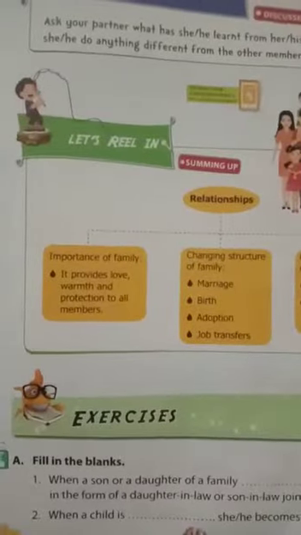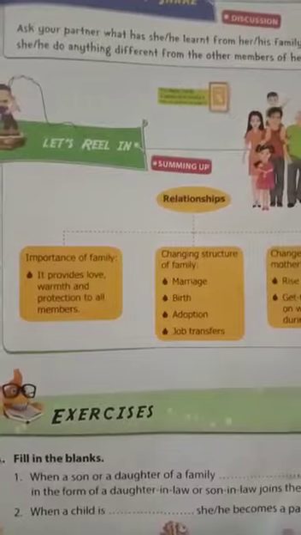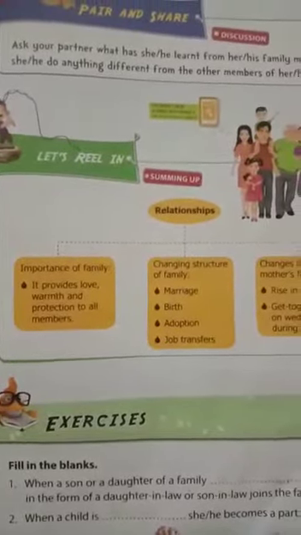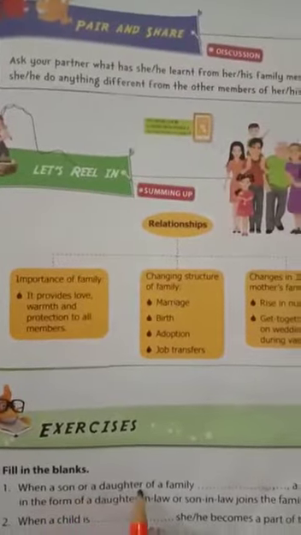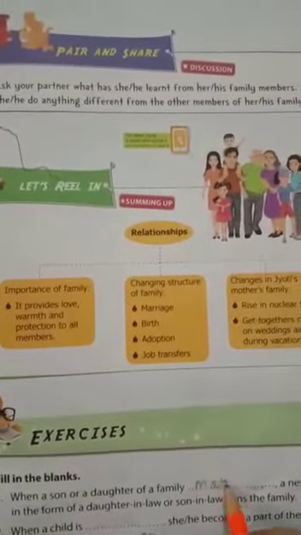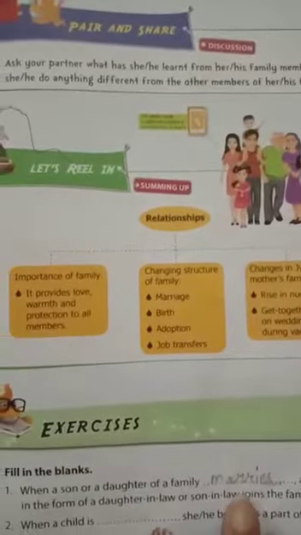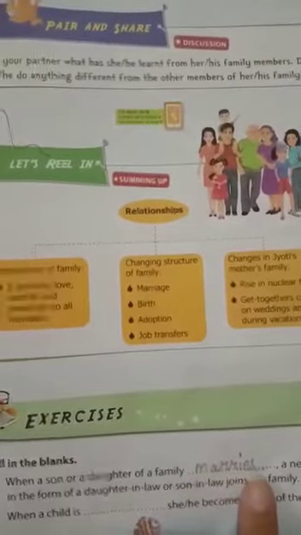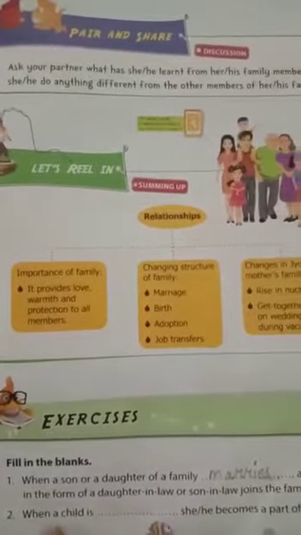Now tell me, when does a person become a daughter-in-law or son-in-law of a family? Whenever they get married. Okay, so when a son or daughter of a family marries, M-A-R-R-I-E-S. Now check the spelling of marries.